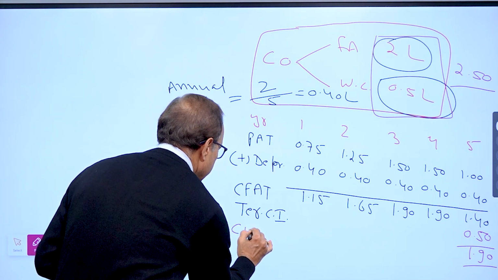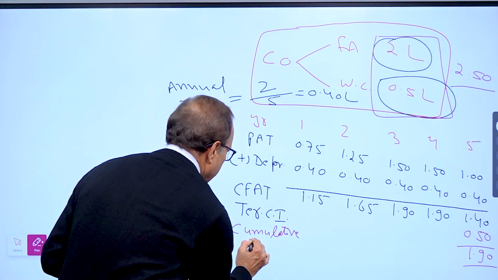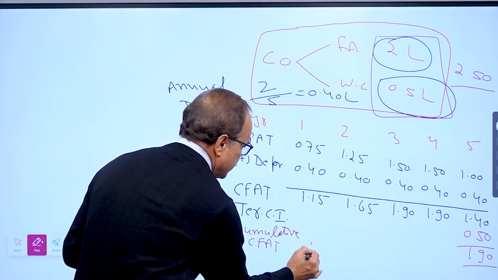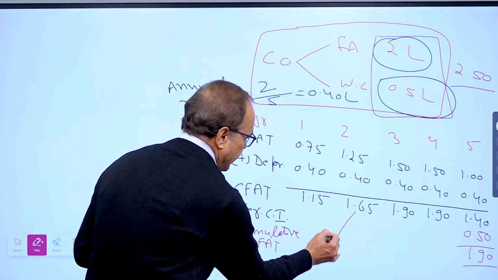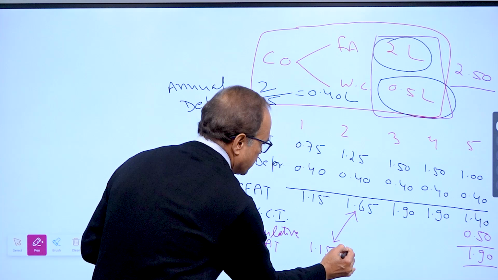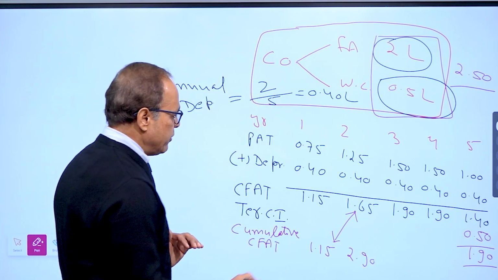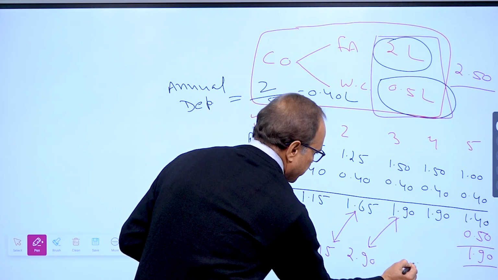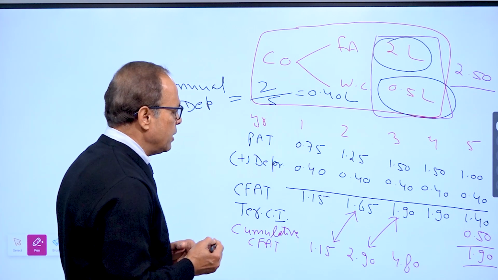Cumulative CFAT. So by the end of first year, it is 1.15. By the end of second year, add up these two. So 2.90. By the end of third year, add up these two. So it will be 4.8. It will be 4.8 lakh.